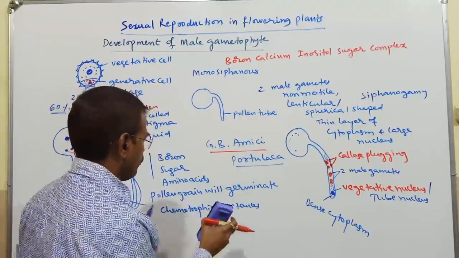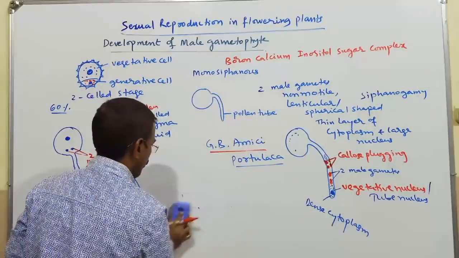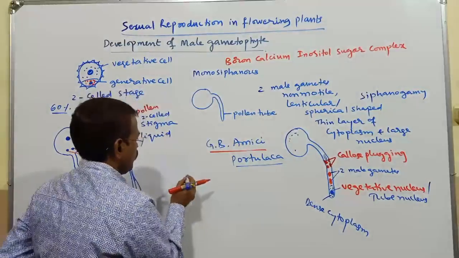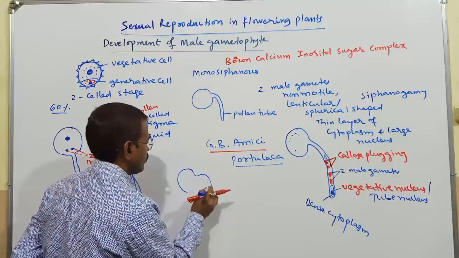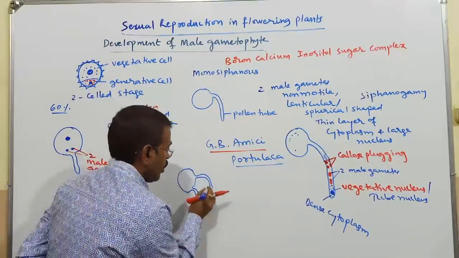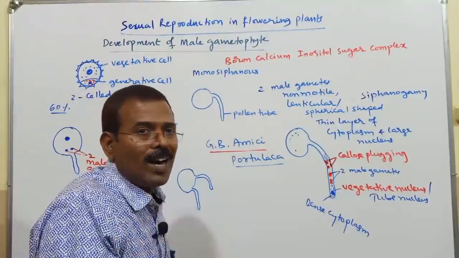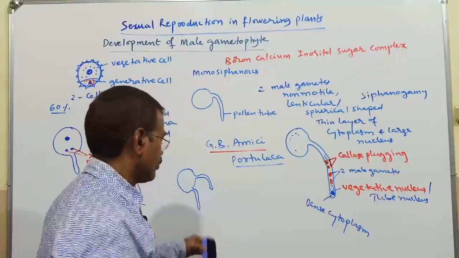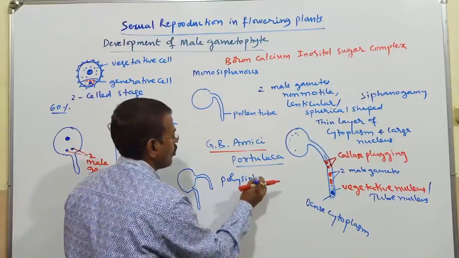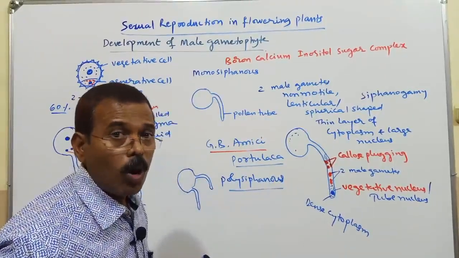In some cases, if many pollen tubes arise, more than one pollen tube from the pollen grain on its germination, you call it a polysiphonous condition. We call it a polysiphonous condition.